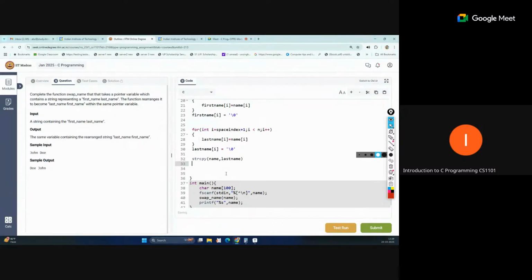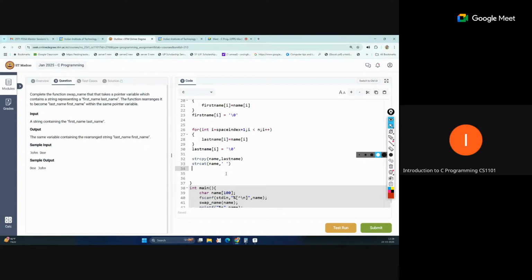Now we will concatenate the string. So that means we will append the strings. So that is strcat, and with strcat we can just do name and space. We want to add space. So one space is added.